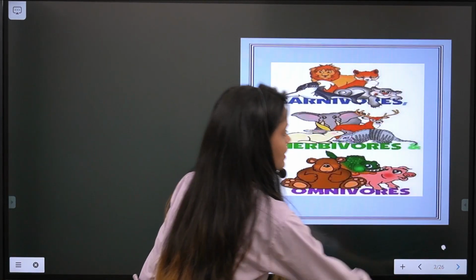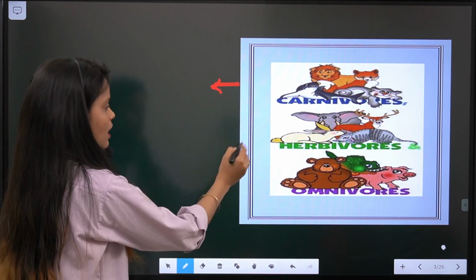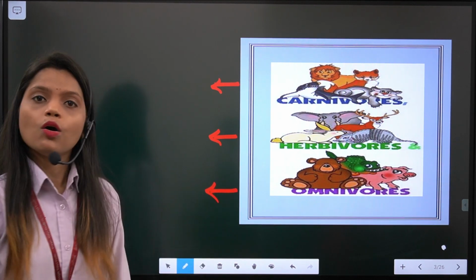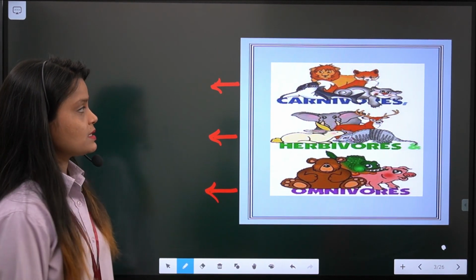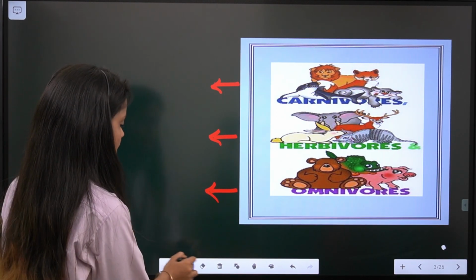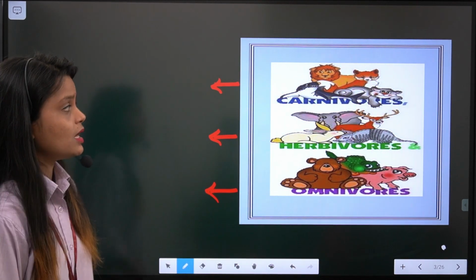Now let's come to carnivore, herbivore and omnivores. So first, let's understand carnivores animal.